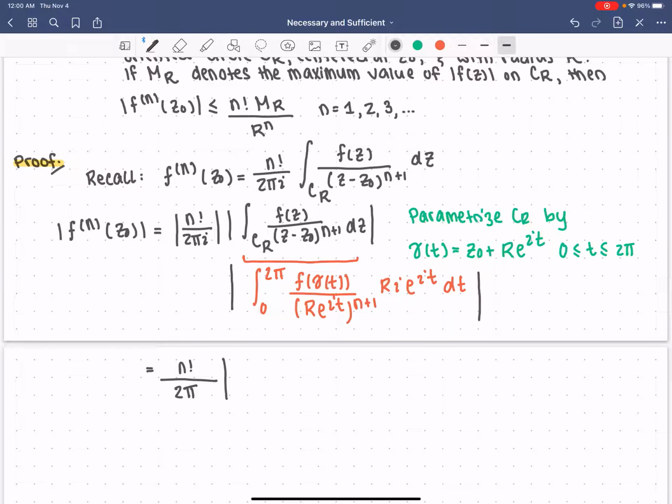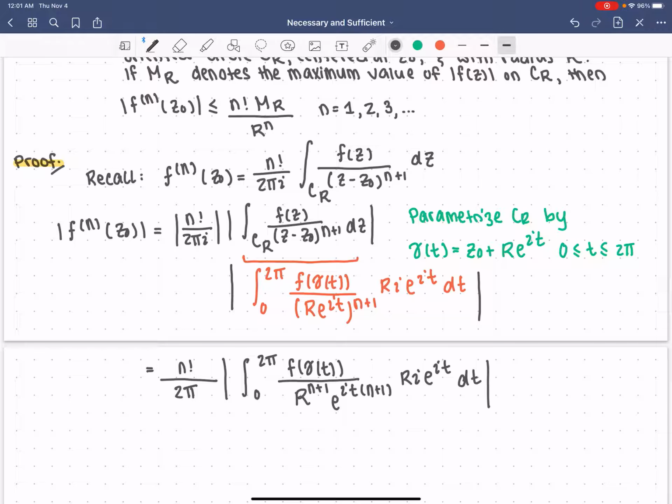So right now I have the integral from 0 to 2 pi of f of gamma of t divided by R to the n plus 1 e to the it times n plus 1, times R i e to the it dt. I'm not going to worry about simplifying right now because when we take the modulus, these e to the it's have modulus 1, so those are going to go away.